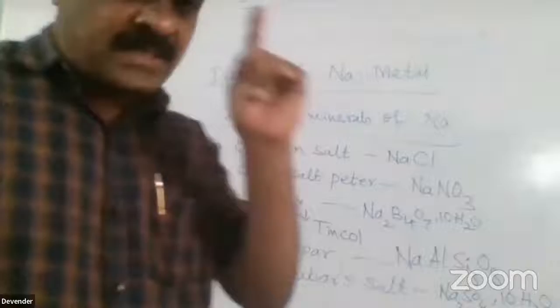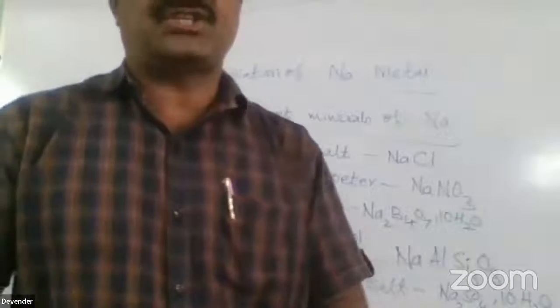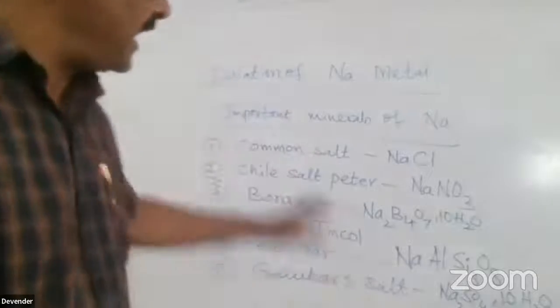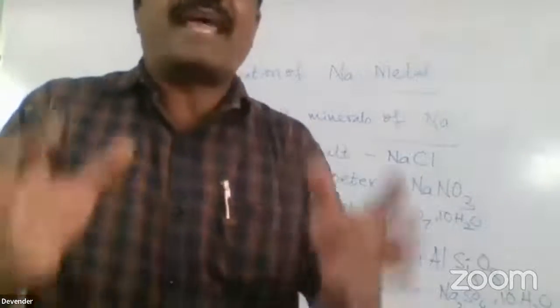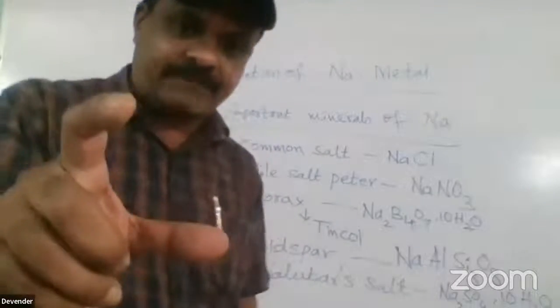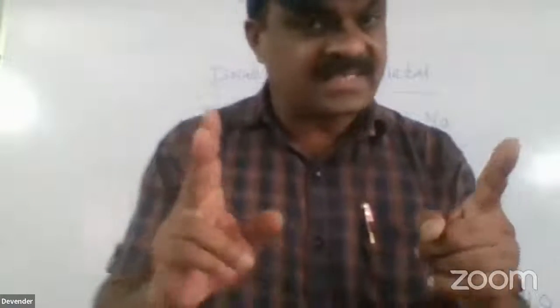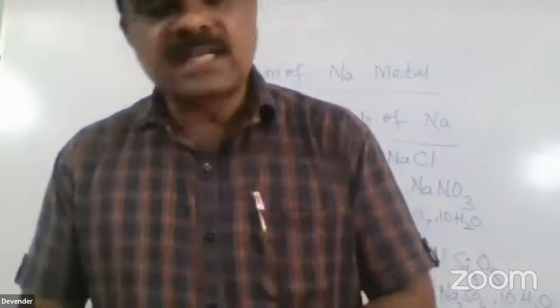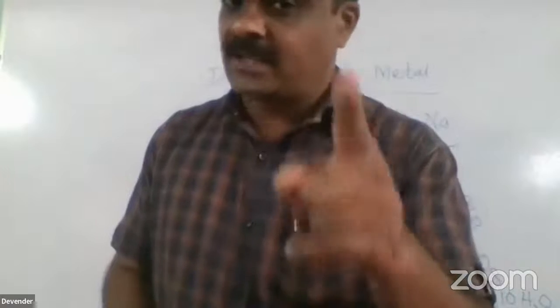Please remember, out of these five, at least 2-3 questions definitely appear in the examination. Compulsory, the minerals of sodium. Now, after the minerals, you have to extract sodium from them. There are two processes for the extraction of sodium metal: one is the Castner process, another is the Downs process.